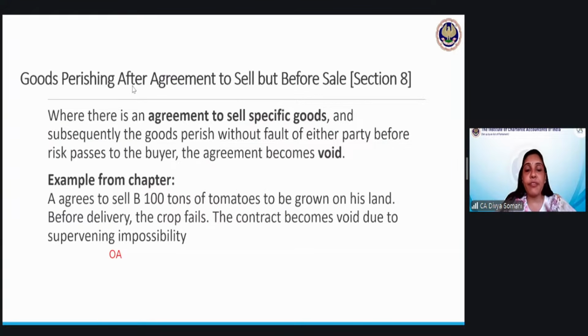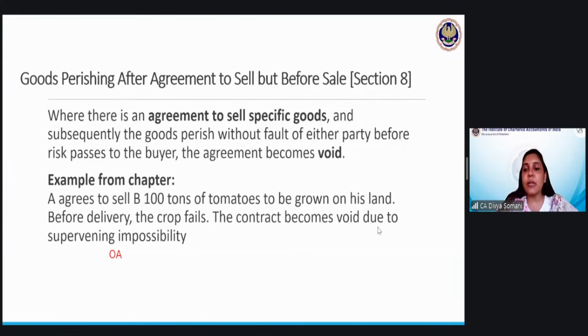Okay. Next, goods perishing after the agreement to sell. Whenever you have entered into an agreement to sell, it has not yet converted into a sale. Meanwhile, during that time period, something has happened and the goods have perished. Let us take an example. A agrees to sell B 100 tons of tomatoes to be grown on his land. Before delivery, the crop fails. So a contract was already entered into. That means the agreement to sell had already taken place. But before delivery, the crop had failed.